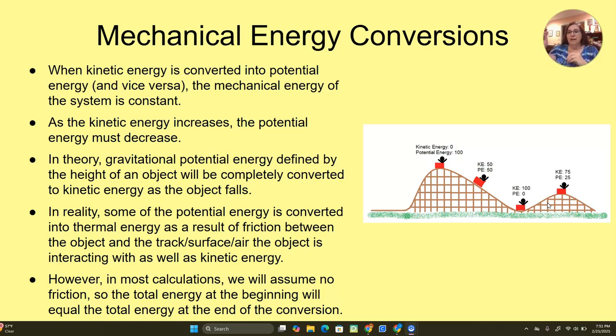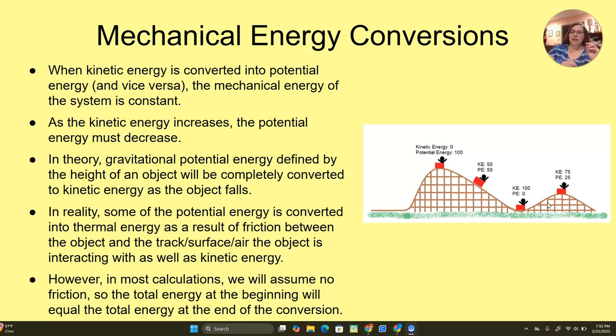Now, ideally, everything gets converted between kinetic and potential, and there's no loss of energy anywhere. All of the gravitational potential energy goes into the object's speed as it falls, but we don't live in a perfect world. We have things like air resistance and friction, and we have to account for that, or at least understand that in reality, when we take these measurements, we're not necessarily going to see 100% of the input energy transferred into our output.